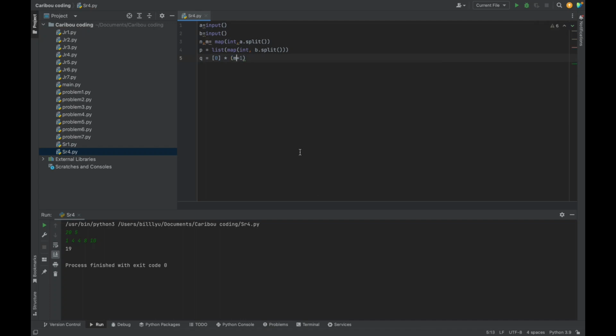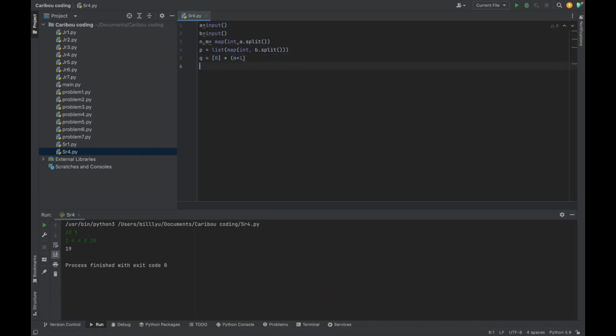So what this does is it will make a list, and it will have n plus 1 bags, each with the carrying capacity of maximum of their number. Number 0 will have 0 kilograms max, and number 5 will have 5 kilograms max. Right now, all of them have 0 kilograms.